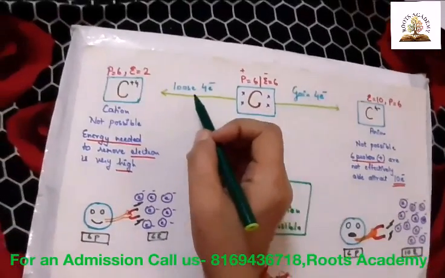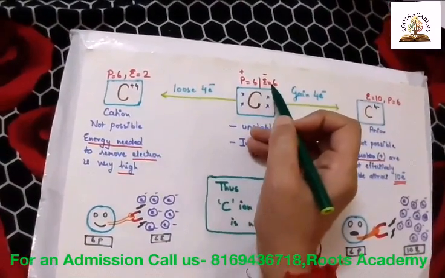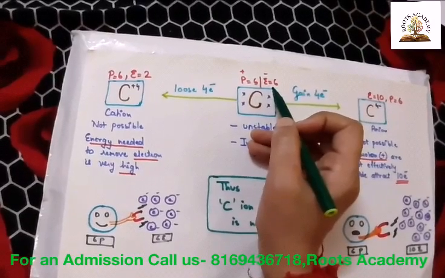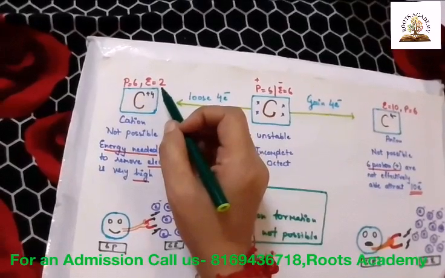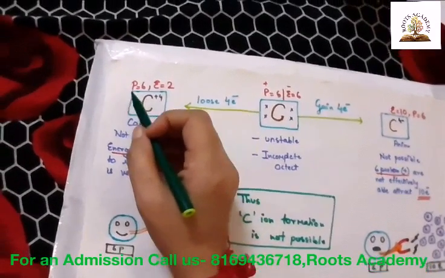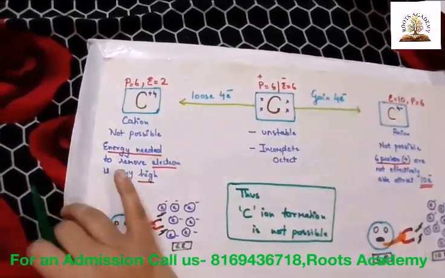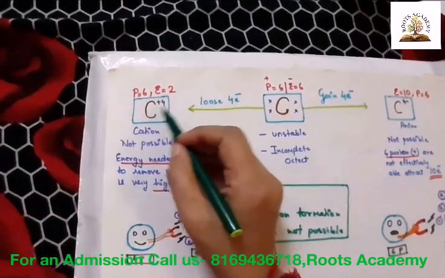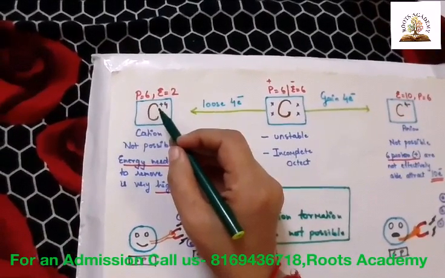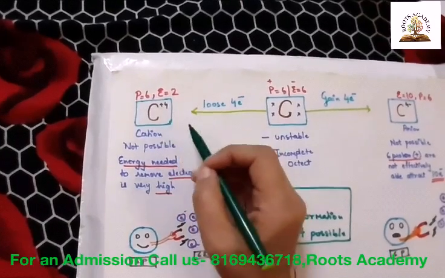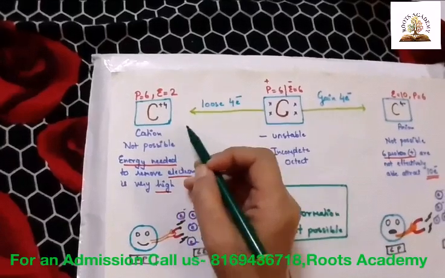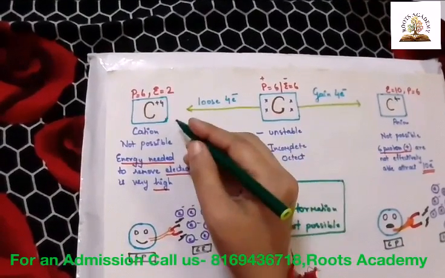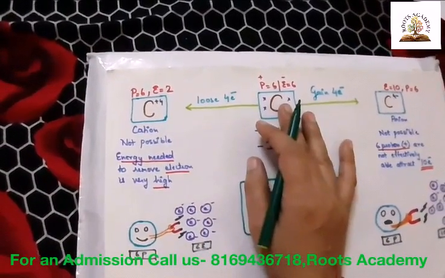What if carbon loses 4 electrons? There were already 6 electrons in carbon. If carbon loses 4 electrons, 2 electrons will be left. What about protons? Protons will be 6. If carbon loses 4 electrons, guess what charge it will get? Plus 4. Any element which gets a positive charge is called a cation. This is also not possible. Reason?